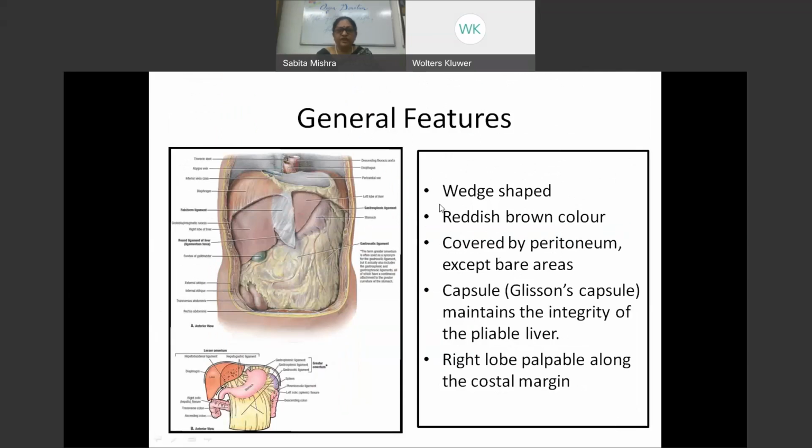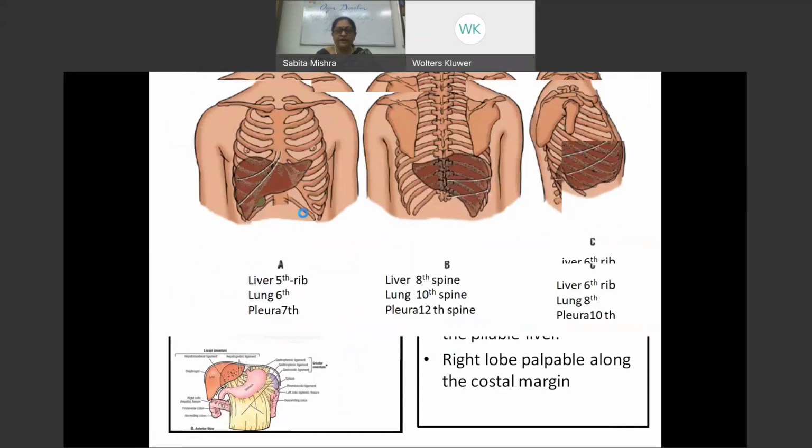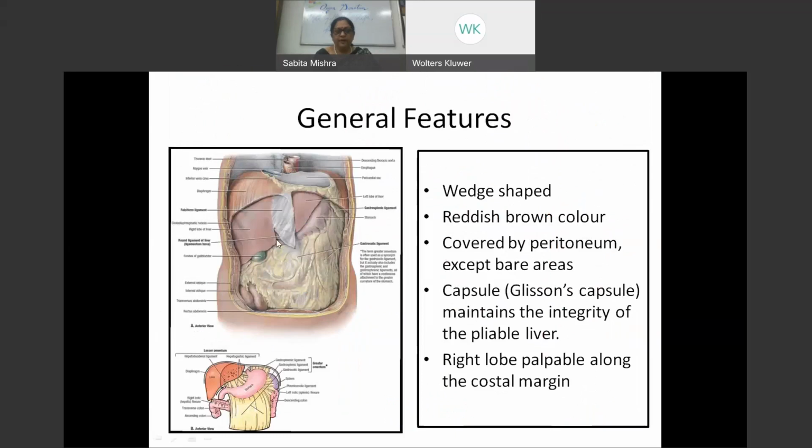So the general features: it's a wedge-shaped structure. Once the rib cage is opened up, it's a wedge-shaped structure, reddish brown in color, covered by peritoneum, excepting the bare areas, which come indirectly in contact with the diaphragm.